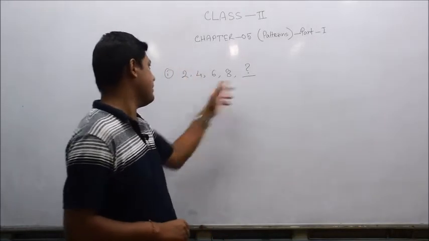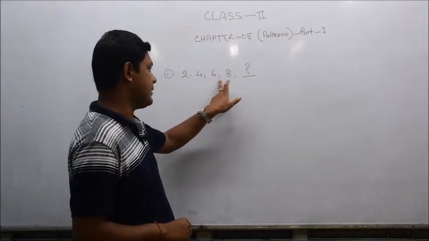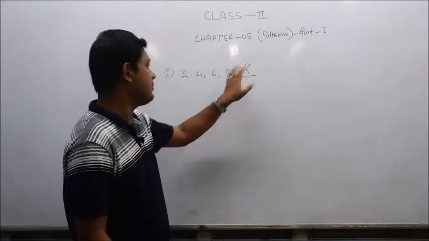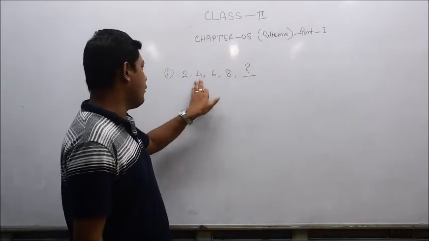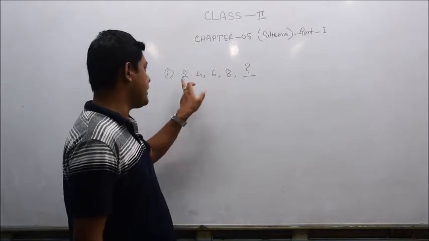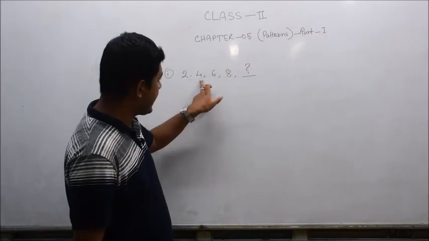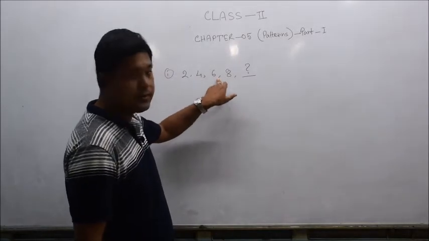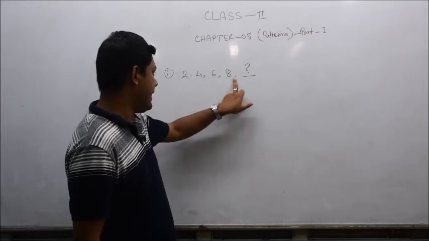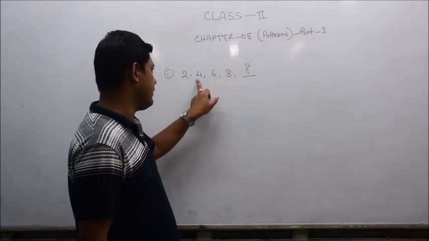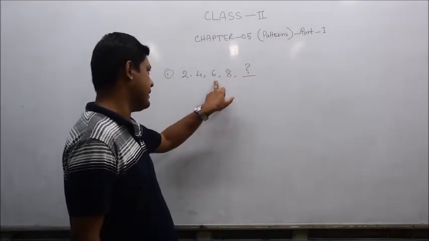Here on the blackboard I have written a set of numbers: 2, 4, 6, 8, and a question mark. The 4 is related to the previous number 2 and the successor 6. The 6 and 8 are also related to the previous numbers.